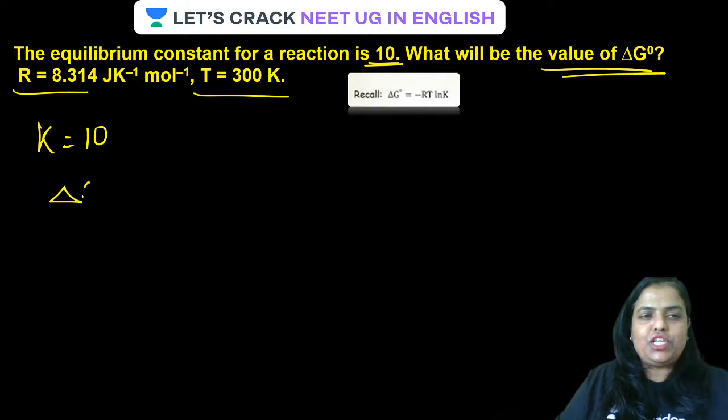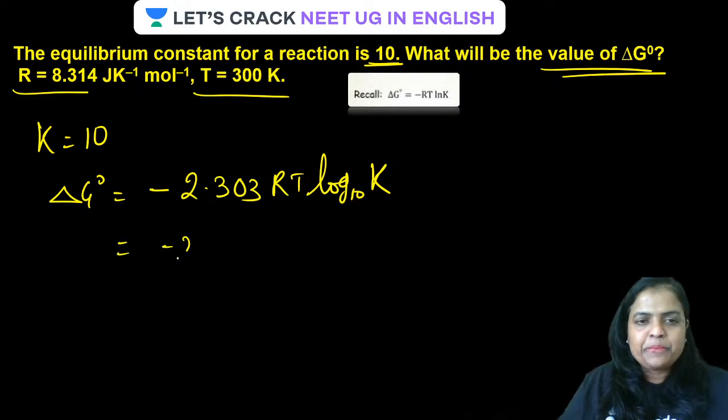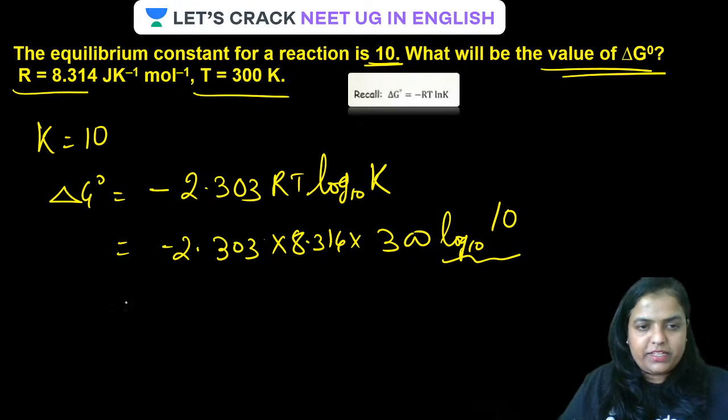Guys, delta G naught is equal to minus RT ln K, or converting ln, it becomes minus 2.303 RT log to the base 10 K. Very simple, guys. Minus 2.303, the value of R is 8.314, temperature is 300, log to the base 10 of K, and this is 1.